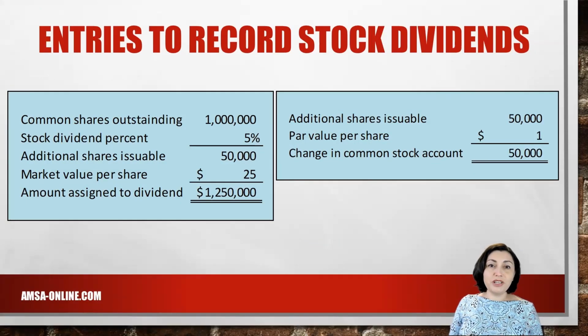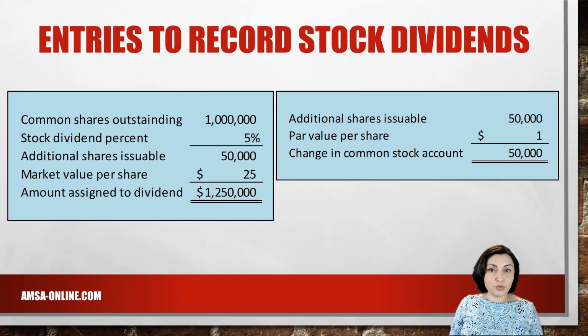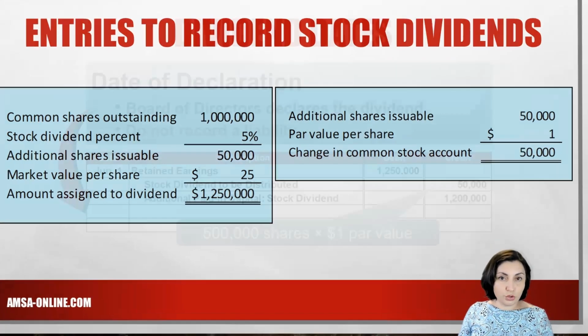We begin by determining the amount that will be assigned to the stock dividend. The company has 1 million shares of common stock outstanding. We multiply the number of shares times the stock dividend percentage to get the new shares that are issuable. In our example, 50,000 are issuable, and we assign the market price of $25 per share to arrive at the value of the dividend of $1,250,000. Because 50,000 new shares will be issuable, the total change in the common stock account will be $50,000.